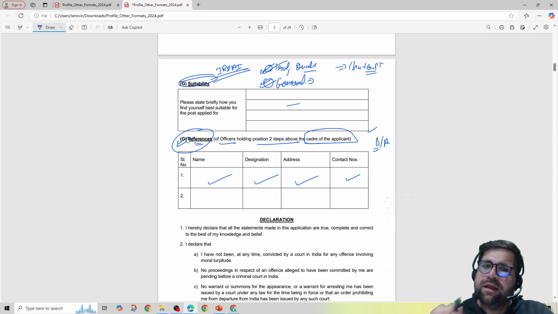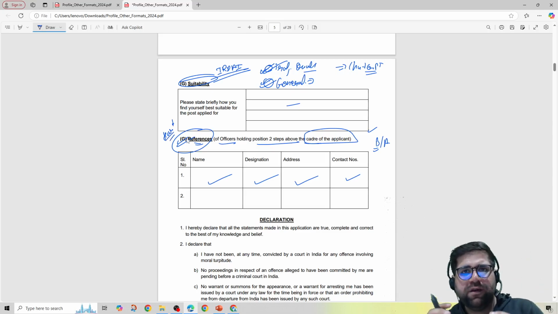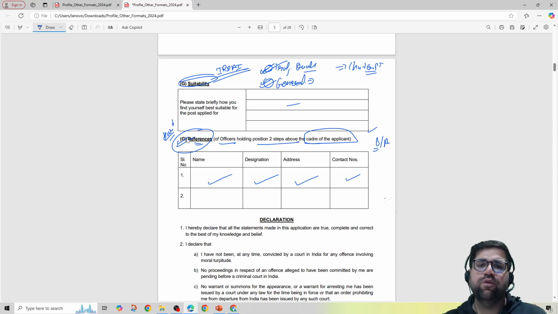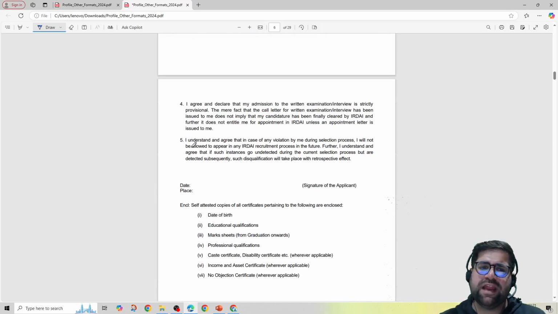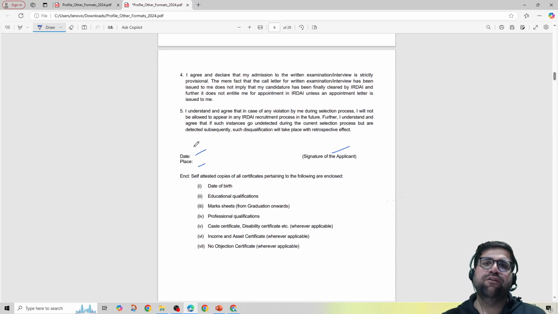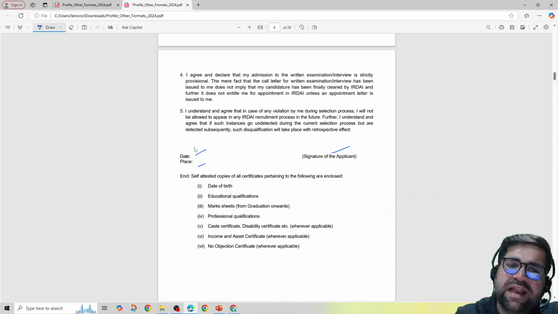Mind you, there is no hard and fast rule for this, but still try to be safe, try to talk to multiple people who are around you, and then only enter the information. Then you have the declaration, you have to sign it over here, with the date and the place of form filling, and in the end you also have to enclose certain documents like date of birth proof.